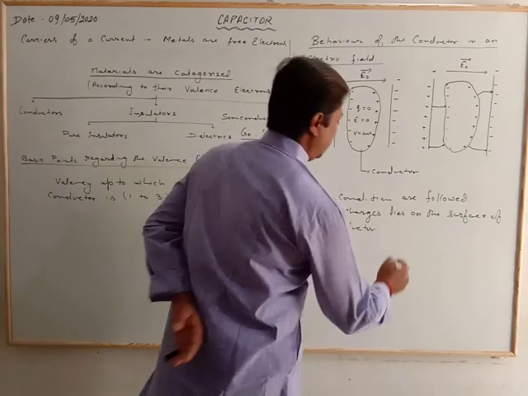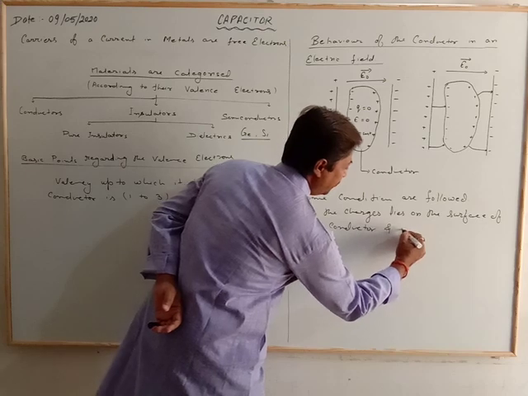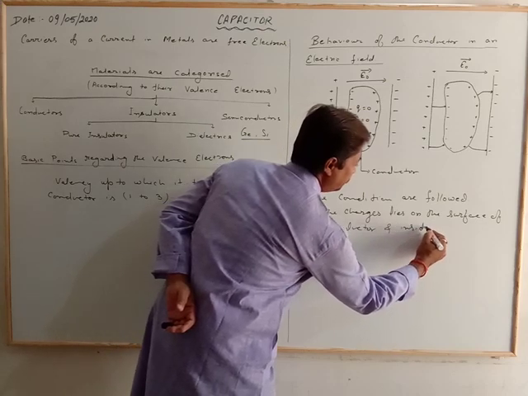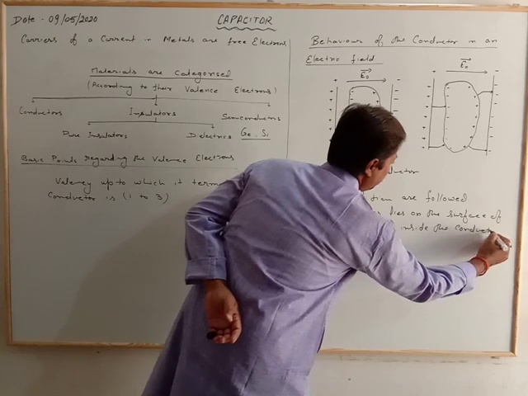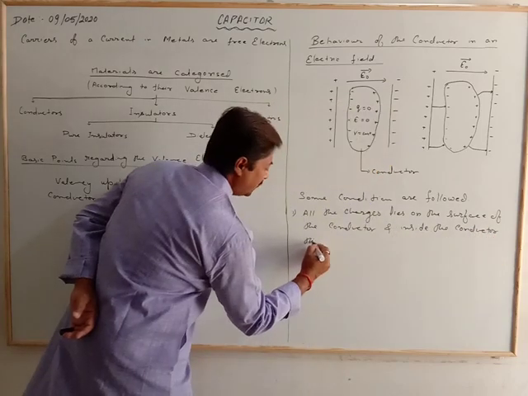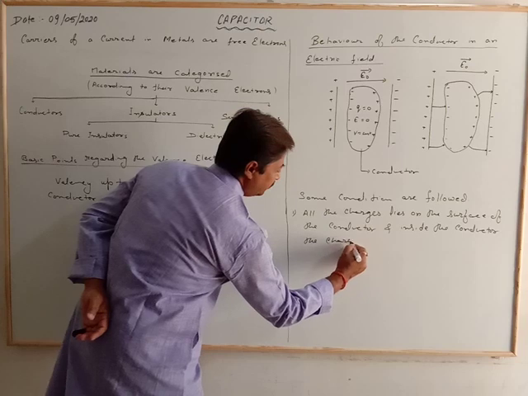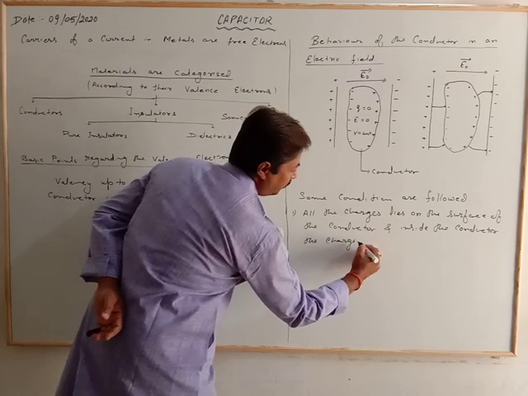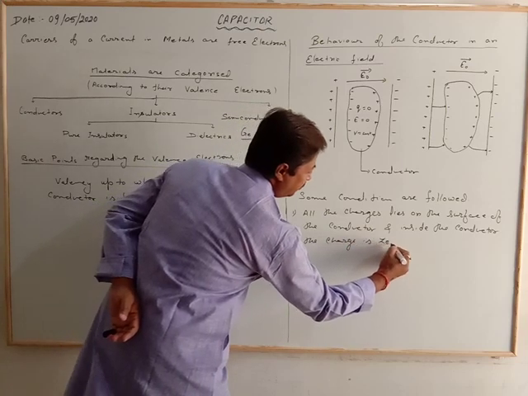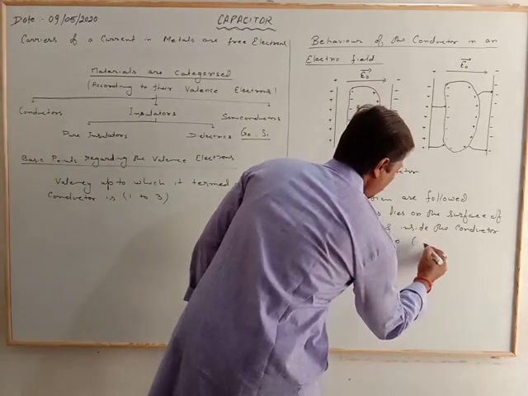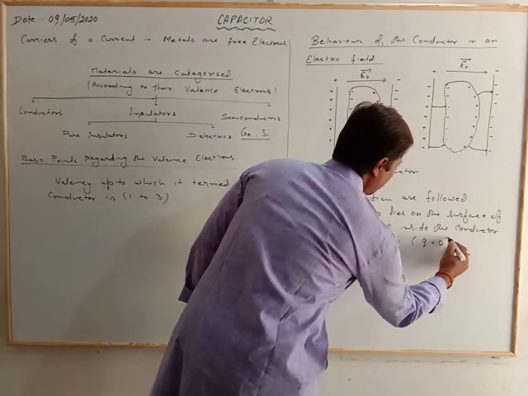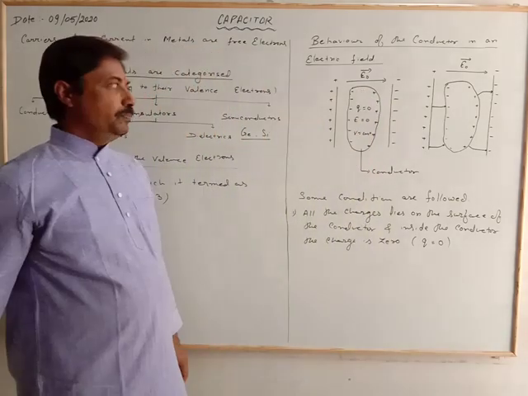Inside the conductor the charge is 0. Let Q be the charge; the net charge inside a conductor is equal to 0.